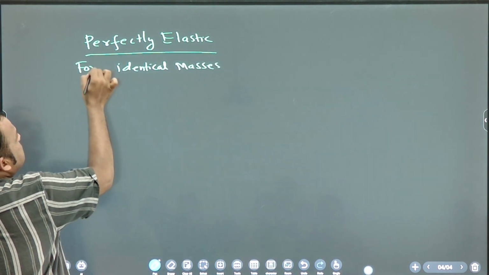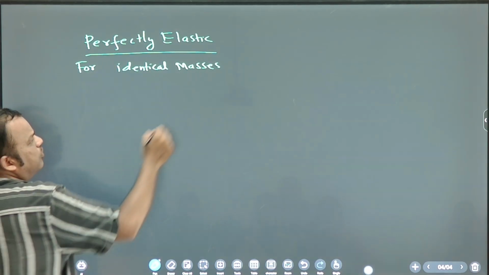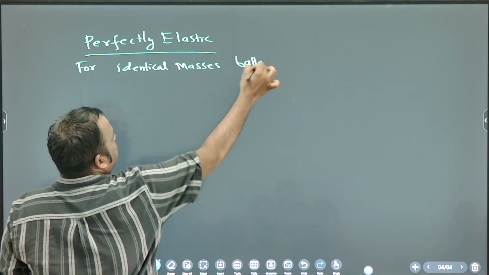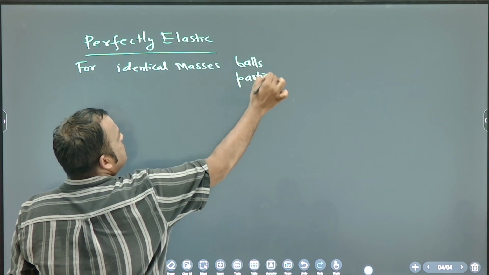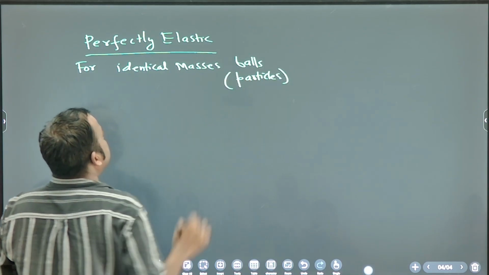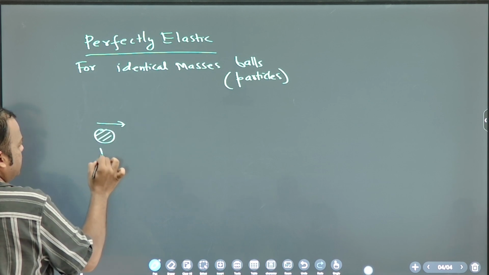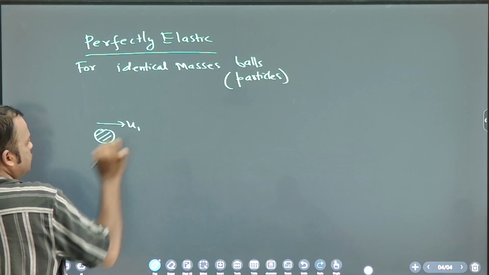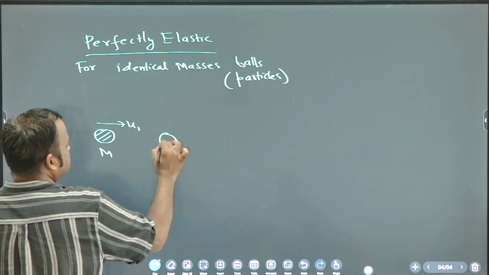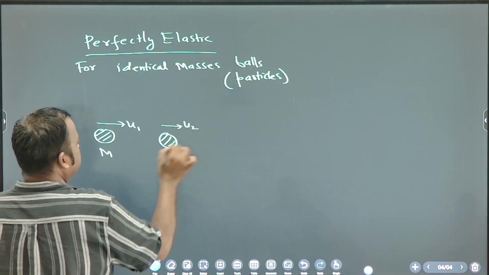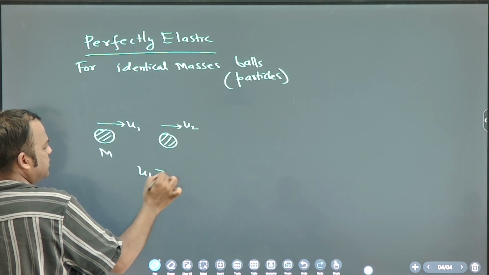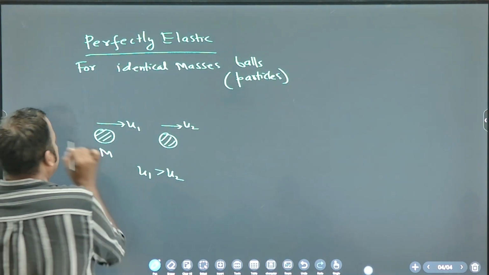Perfectly elastic for identical masses, balls or particles. Two particles have the same mass. So what happens, let's find out. Suppose the mass of each is m. First is going with u1, second is going with u2. Now u1 is greater than u2, and this is the line joining.